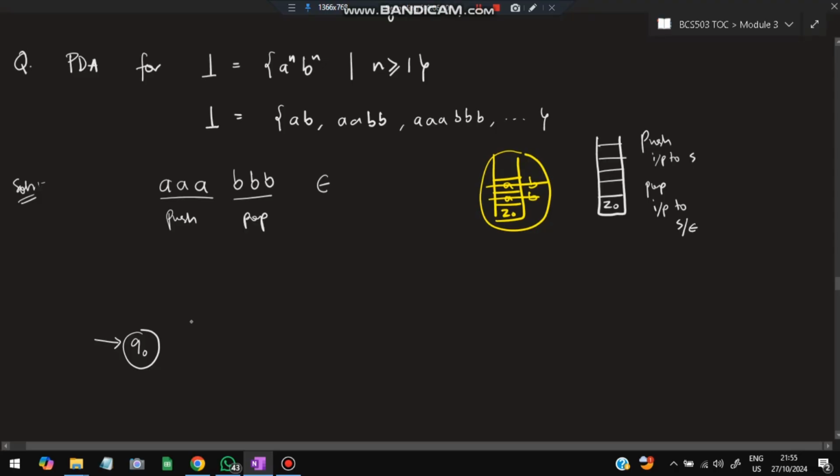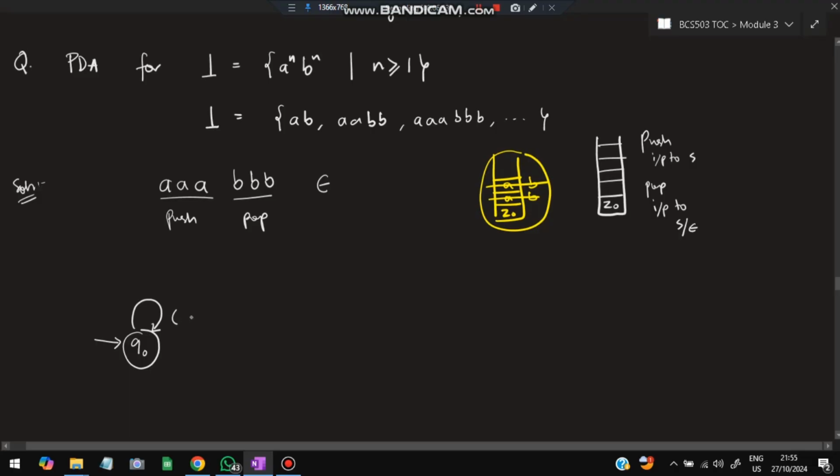First, make Q0. Now, in Q0, first I will be getting A's here, right? Because n is greater than or equal to 1. So I'll be getting an A here, and I'll make a self loop. I have to remain here because I have to accept n number of A's, right? Don't worry if it's confusing why I took a self loop and not another state. It will get clear as we solve the questions. So stay patient and focus on what I'm saying.